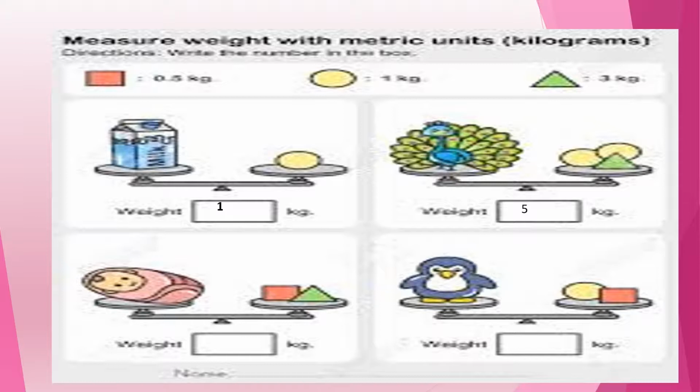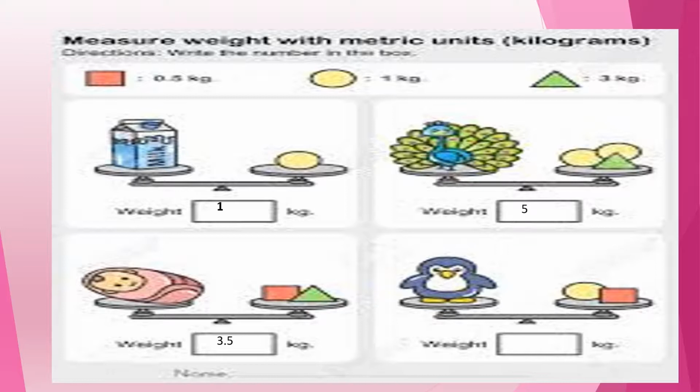Now in the third picture, children, there is an infant. In the other pan, there is a red color weight and a triangle. And what is the weight of the red color weight? See above. It is 0.5 kg. And the weight of the triangle is 3 kg. So what is the weight of the infant? That is 3.5 kg. Both are equal.